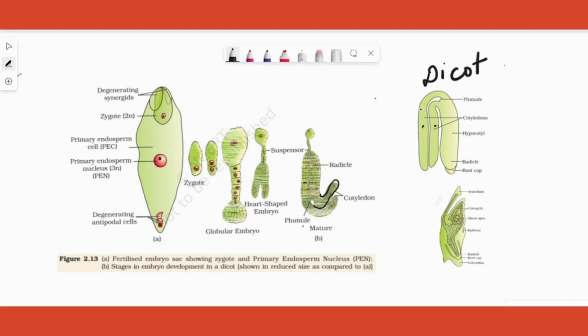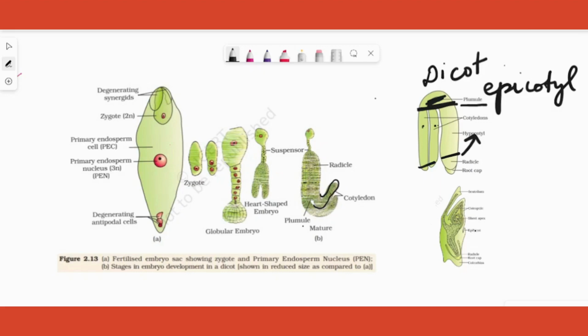The structure that is above the cotyledon level, this part over here, we will call the epicotyl, and below this level, this part onwards, we call the hypocotyl. Even though the arrow is here, this part is called the hypocotyl. The epicotyl ends with the leaf primordia called the plumule, and the hypocotyl ends with the radicle, or what will become the root at a later point, and therefore it has a root cap as well. That's all that you need to know with respect to dicotyledon embryo structure.